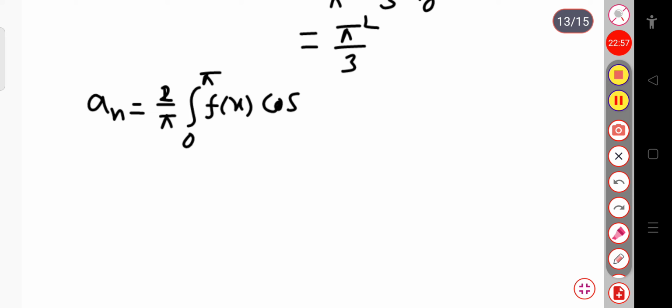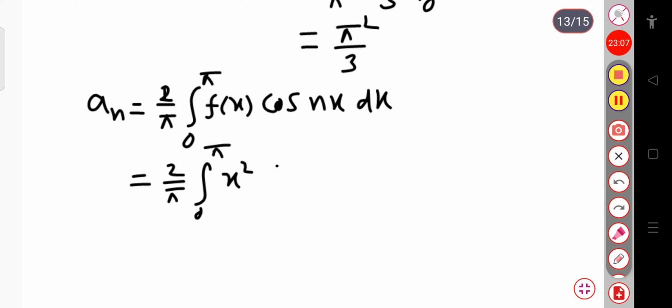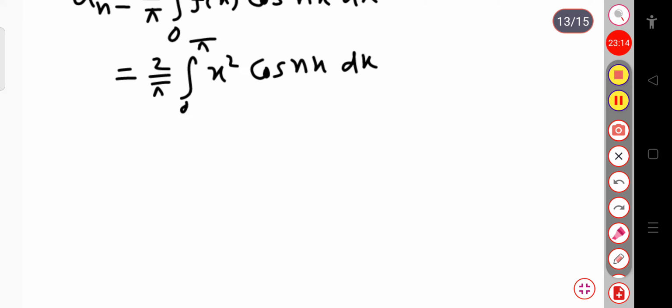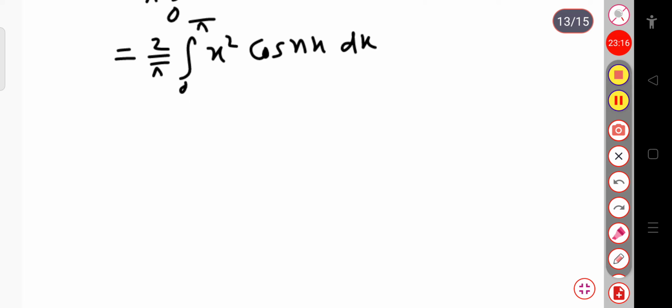Okay, now if I write the value of f of x, that is your x square given in the question, that is 2 by pi integration over 0 to pi, x square cos nx dx. It is also in the uv form, there are two functions. So now if I use the Euler formula, this function is u and this one is your v.